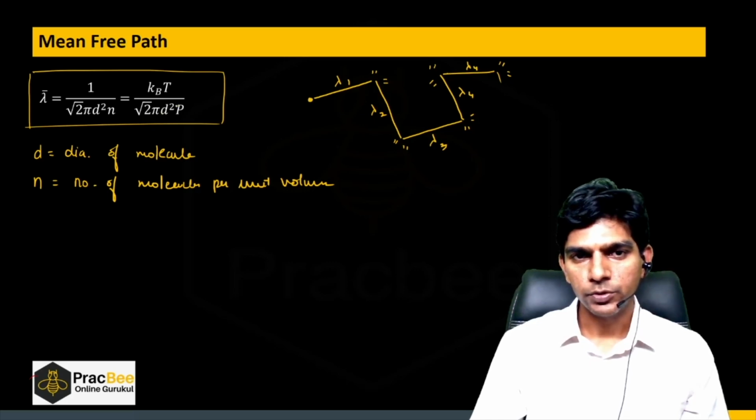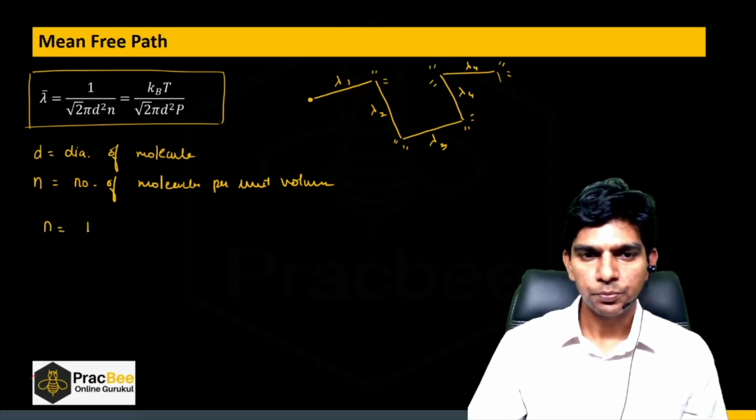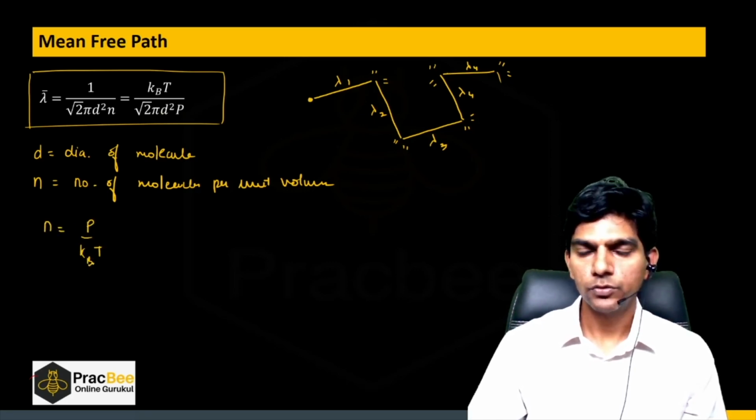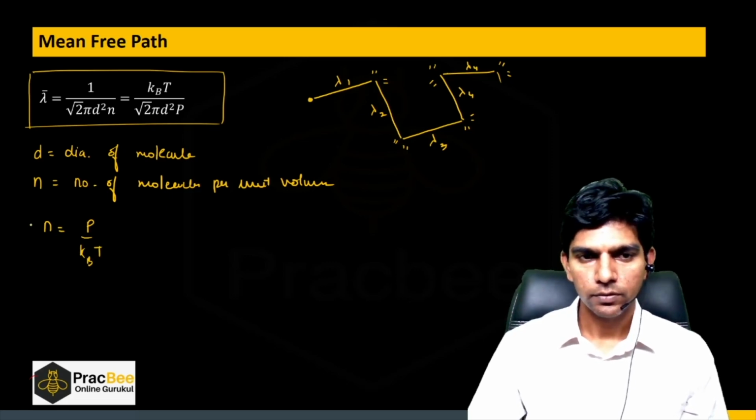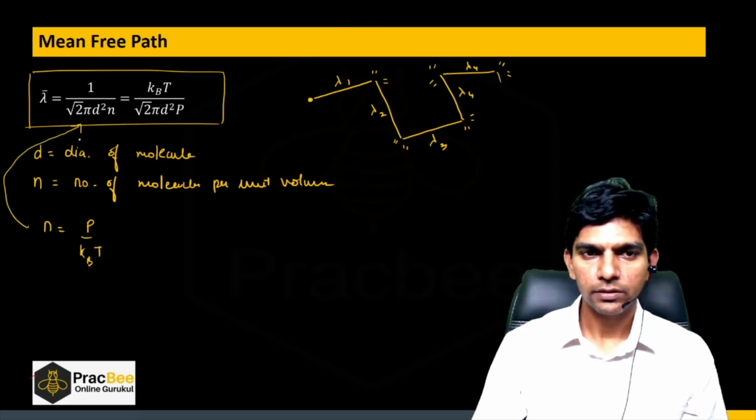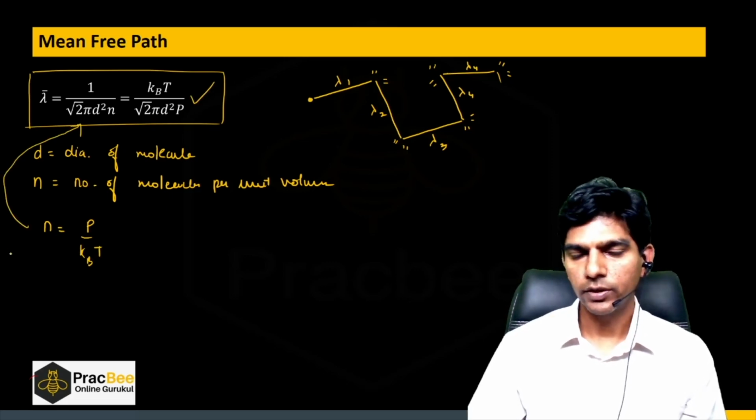And this n can also be written as P upon kBT by using the ideal gas equation. So if we substitute this value of n in this equation, we will get this formula: kT upon root 2 pi d square P.